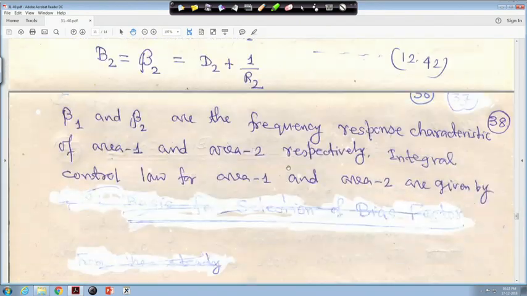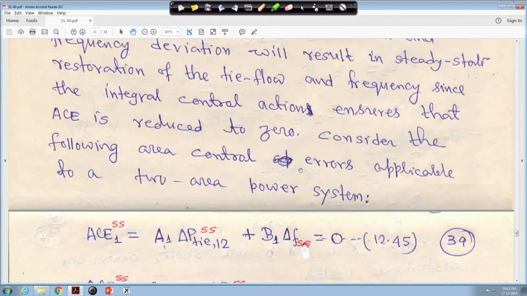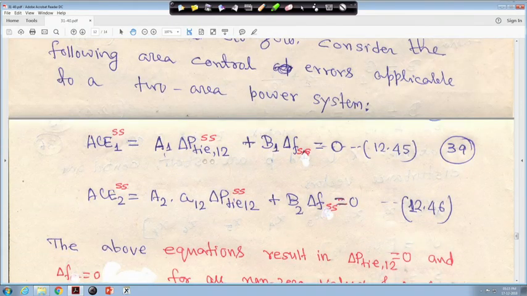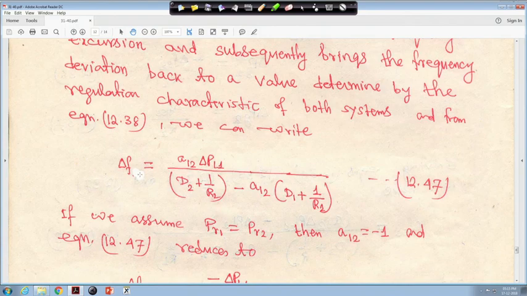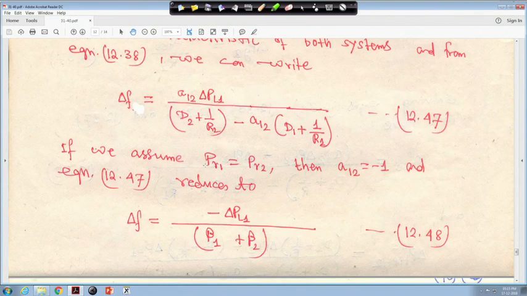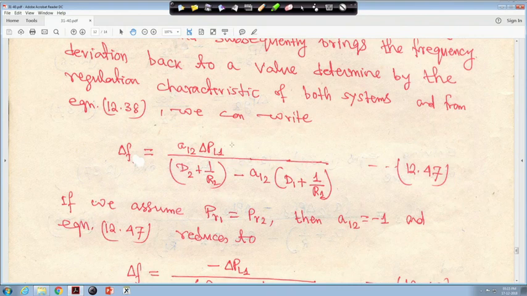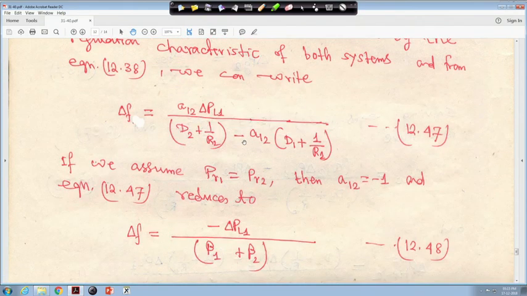That is your ACE1 is equal to B1 delta F, and similarly for delta P tie, right. So, now we will go back to this equation. Just now I told you that if we put delta PL2 to 0, put A12 is equal to minus 1, it will be beta 1 plus beta 2.